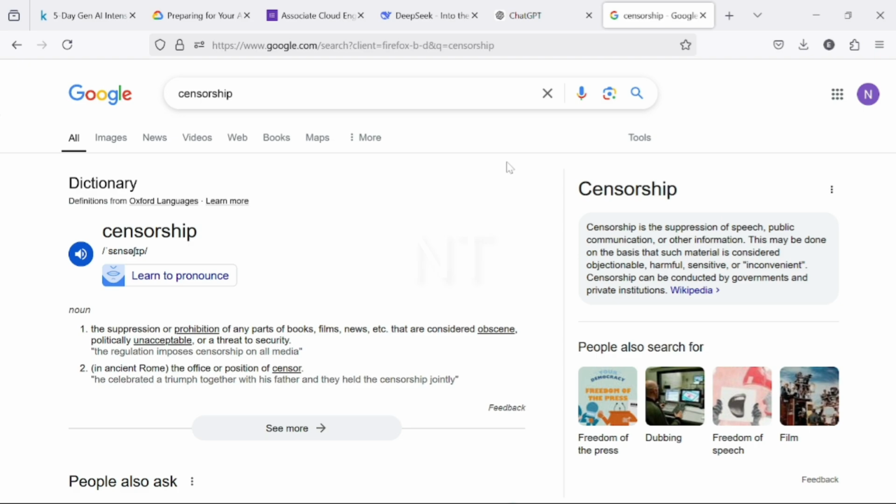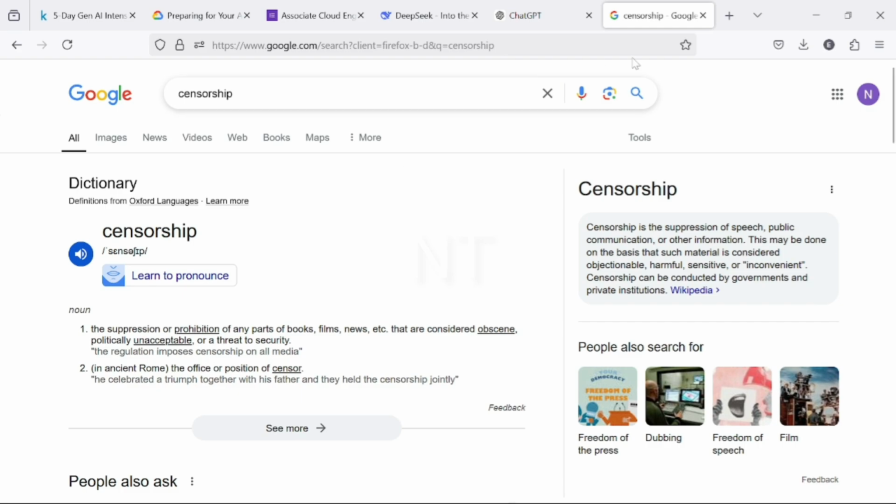Sometimes you'll be watching YouTube videos and you hear a beep at part of the video. It means there's a kind of word there that they don't want you to hear, or it has been censored. In the US, that's normally the F word, the S word, those kinds of words that are unacceptable to use. So that's what censorship means.